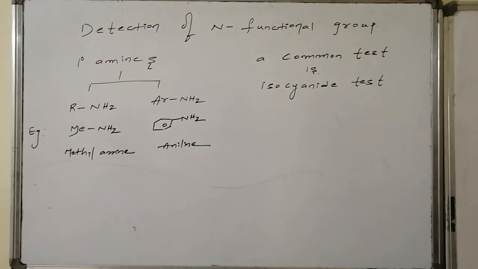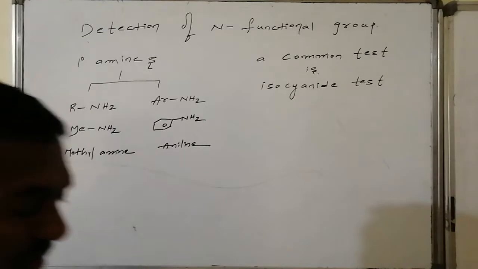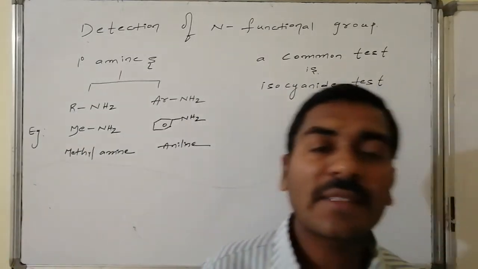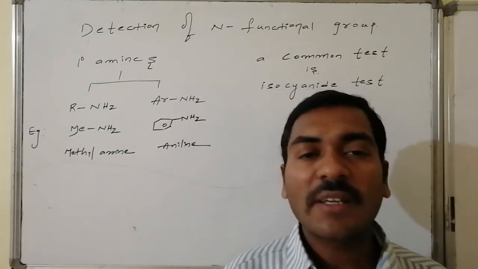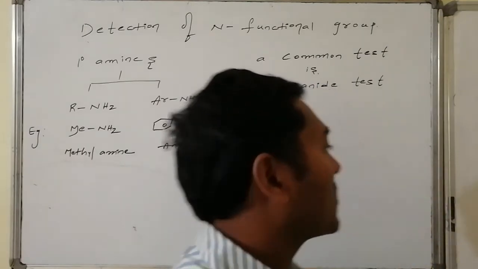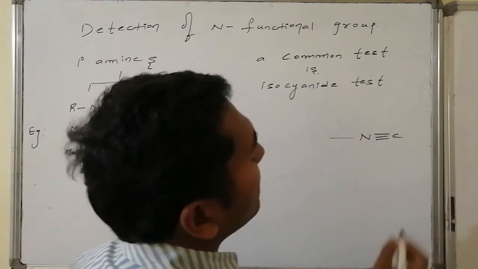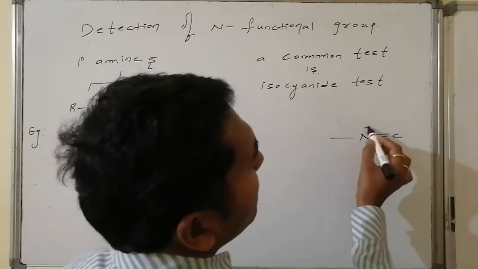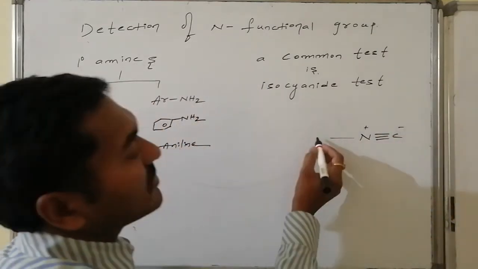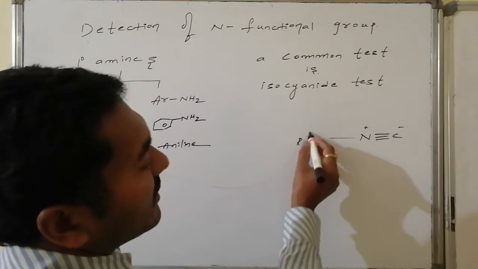And a common test that is used for the identification of primary aliphatic amines as well as the aromatic amines is isocyanate test. Isocyanates are those compounds in which nitrogen is connected with the carbon, whereas it is having one unit positive charge, one unit negative charge, followed by either aliphatic or aromatic system.